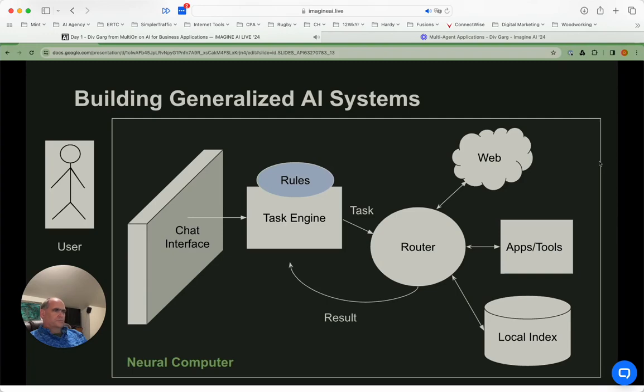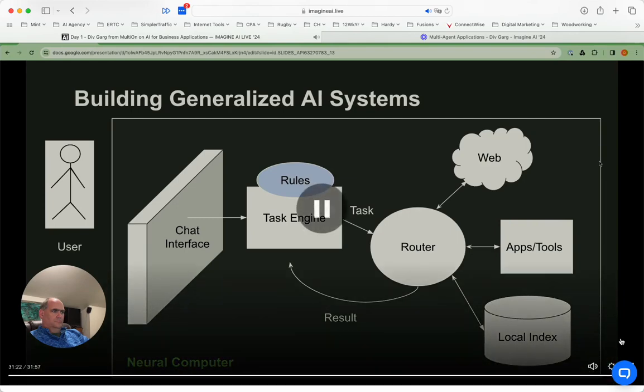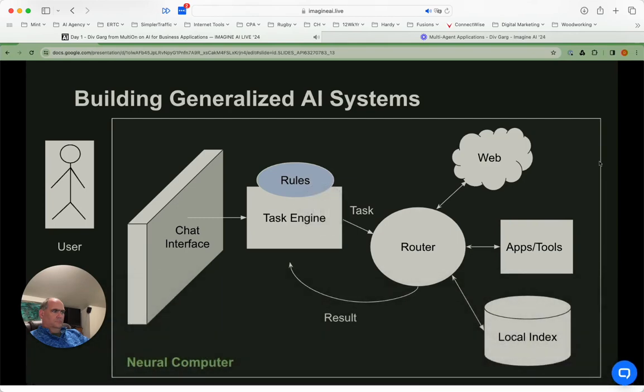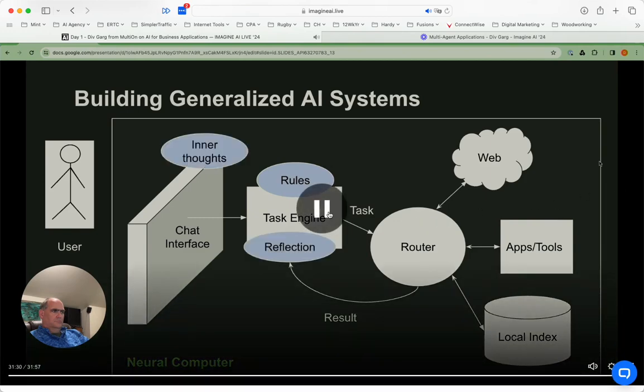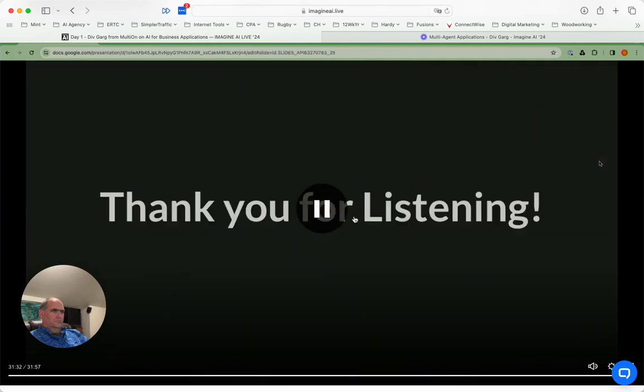And we like to think of this as a neural computer. So this is going to be the next evolution of how you use computers, but now enabled by agents and large language models. Cool. Okay. So that's it. Thank you.